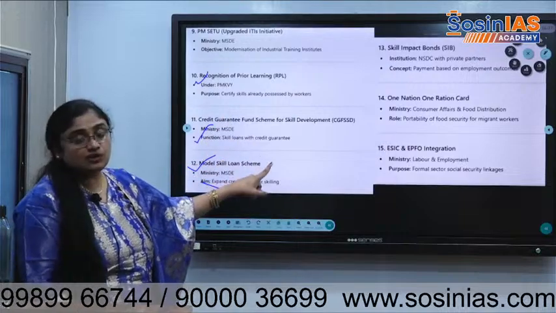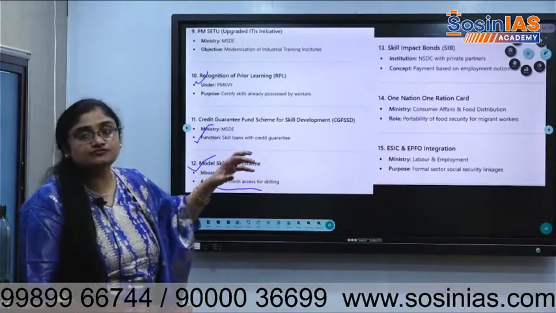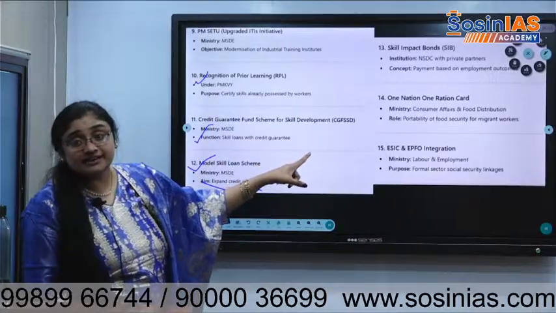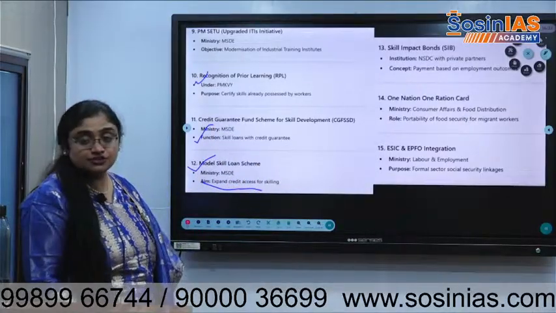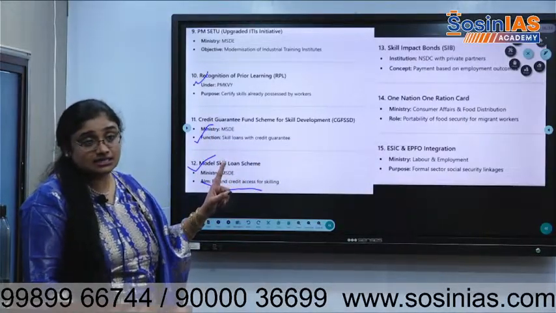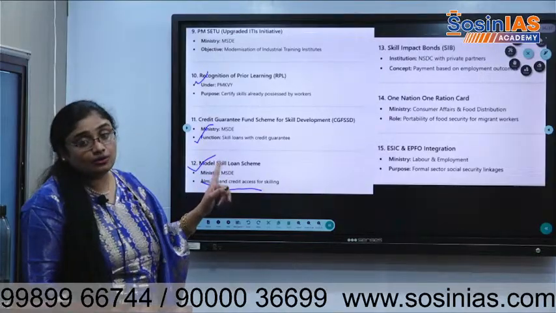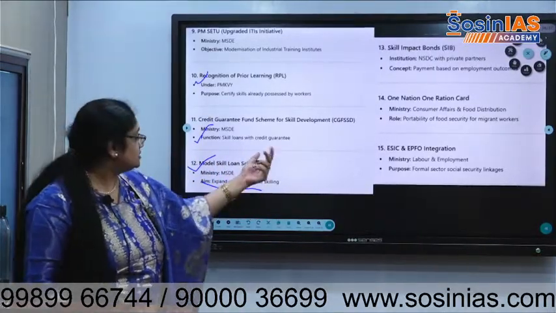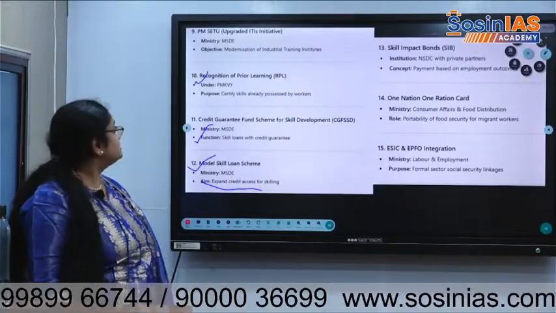Then One Nation, One Ration Card. It is for food distribution for all migrant families. So it is under the Ministry of Consumer Affairs. Yes, food distribution, ONORC. Okay. ESIC and EPFO integration, under labor and employment, for the formal sector.